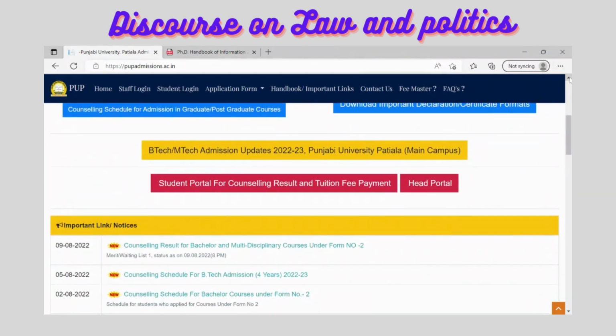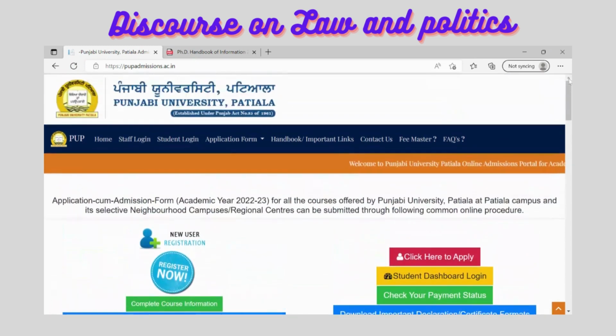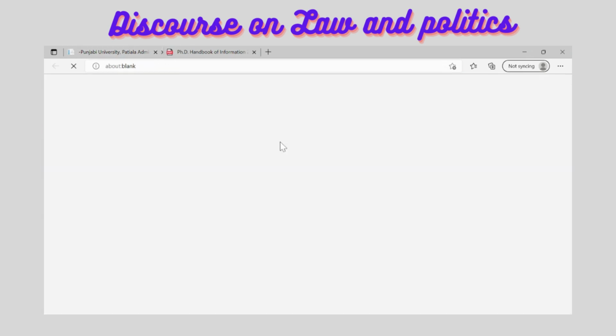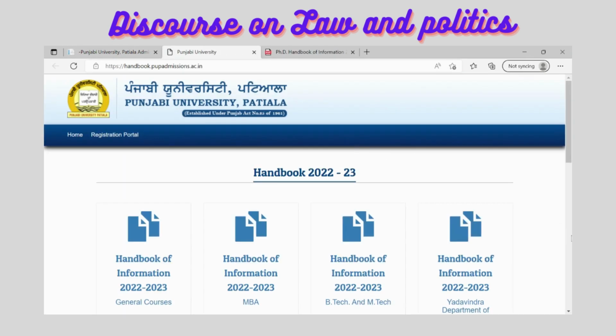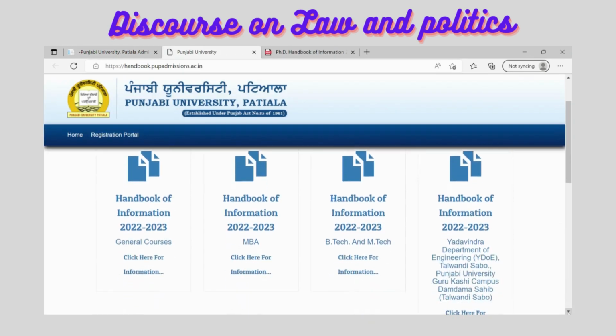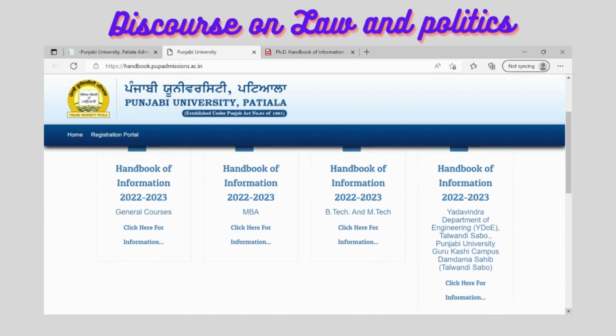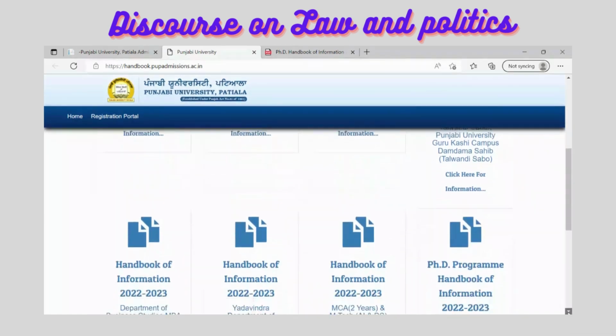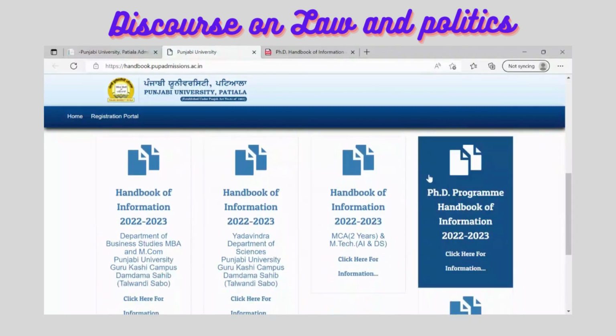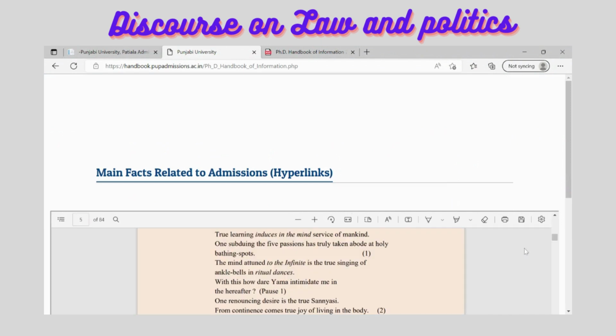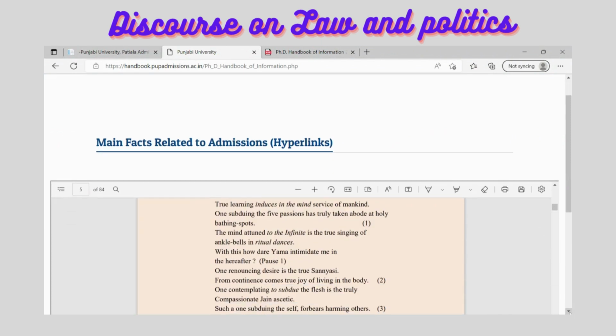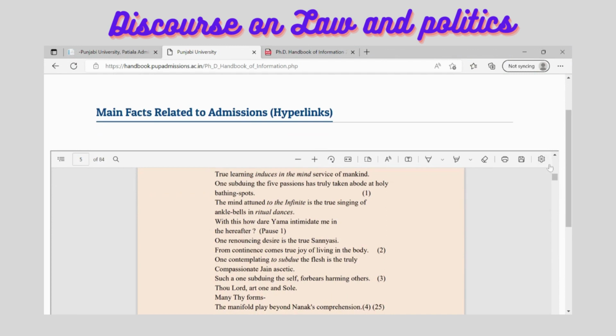Now if you go to the top of this web page, you will see a lot of information given here, but you need to click on the handbooks. Once you click on the handbooks, you will get another web page. Various handbooks are given here for different programs as well. Now you need to click only on this PhD handbook.